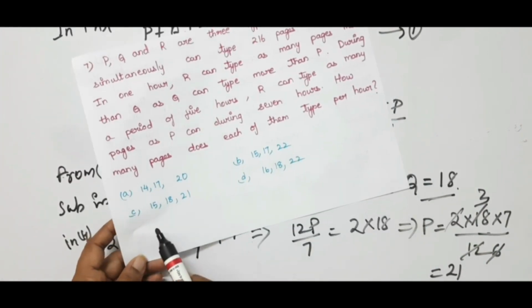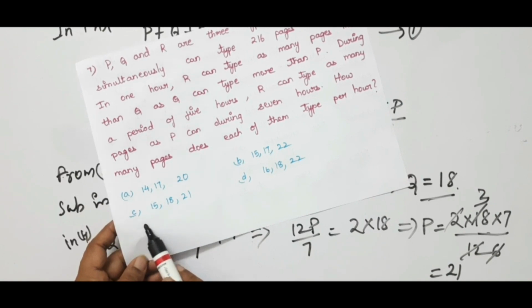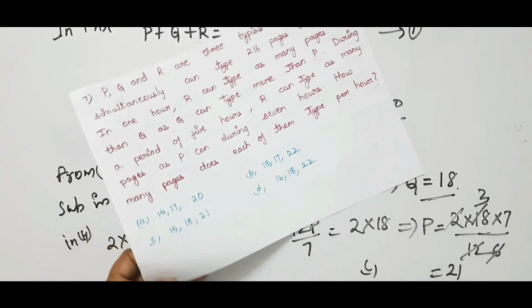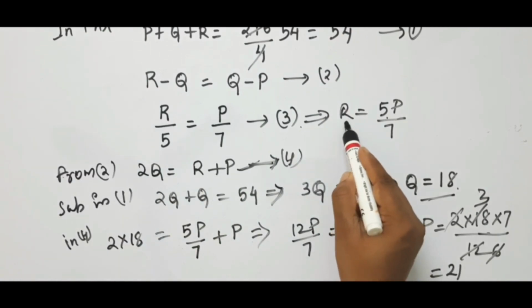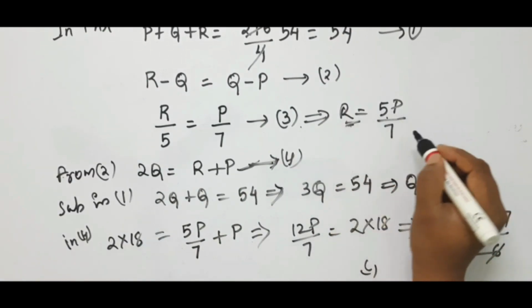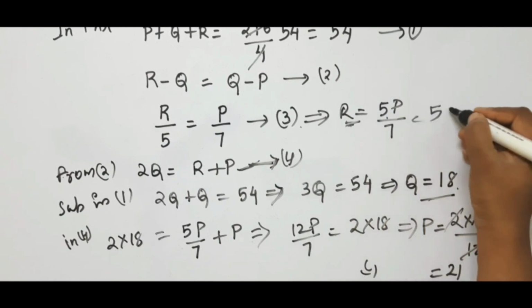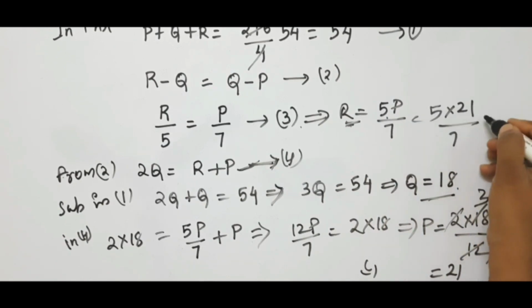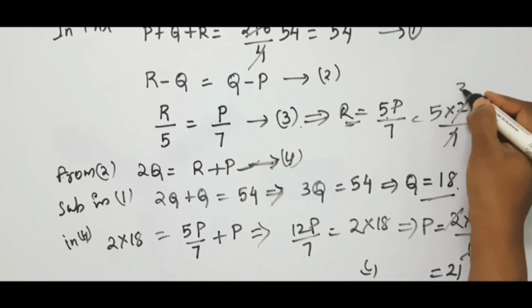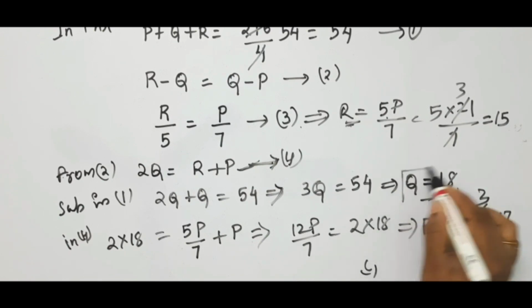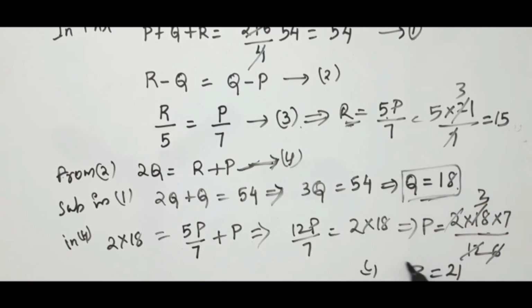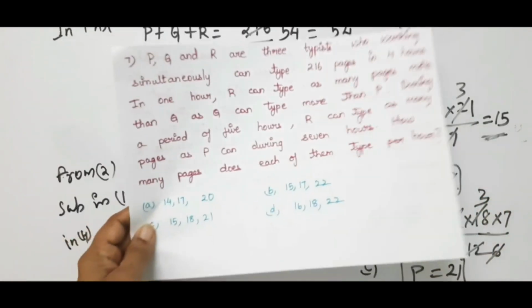Let us go to the options and check where it is. It is option C is the answer. If you want to calculate the value of R, just substitute this P value here. In R equal to 5P by 7, you will get 5 into 21 by 7, which is equal to 15. So we got Q value as 18, P value as 21, R value as 15. Three values we got. Let us go to the options and check. It is option C.